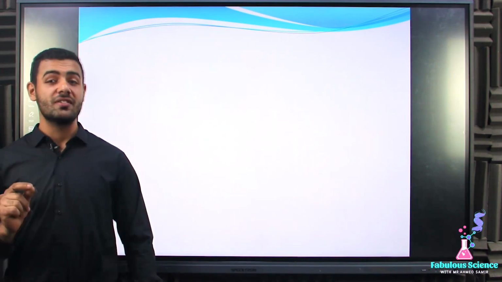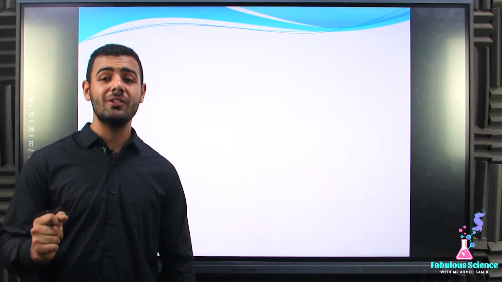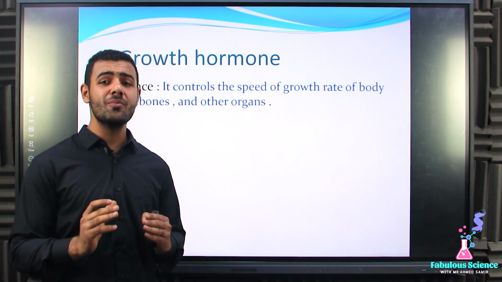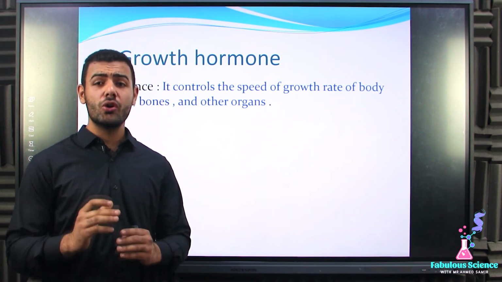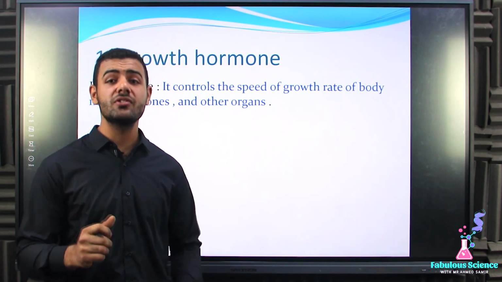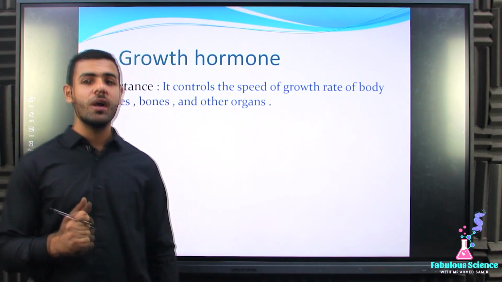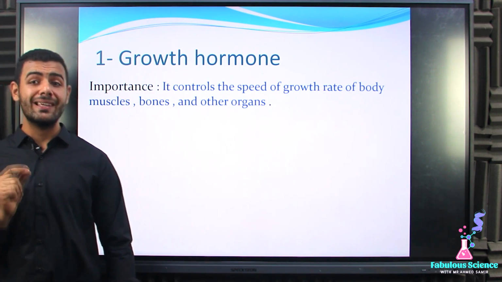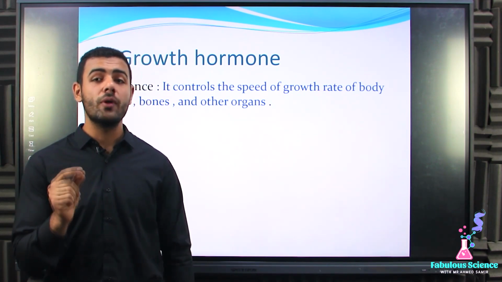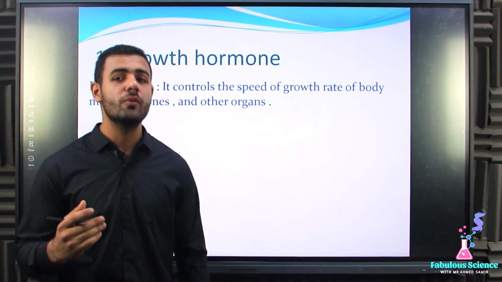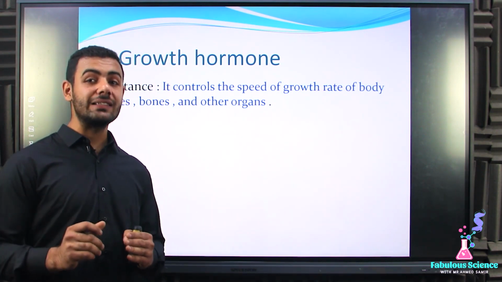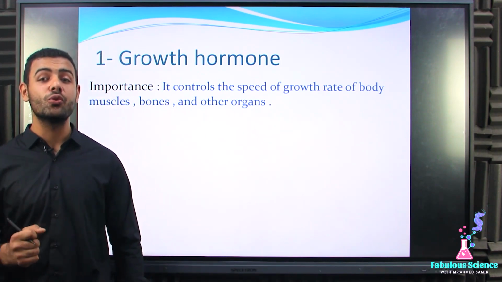The first hormone that the pituitary gland secretes is known as growth hormone. Great. So let's see the importance of growth hormone. Actually, growth hormone controls the growth rate of the bones and the muscles and the other organs. So we can say that growth hormone determines the height that the person will reach when he becomes fully grown. So growth hormone plays an important role in determining the height that the person will reach when he becomes fully grown.